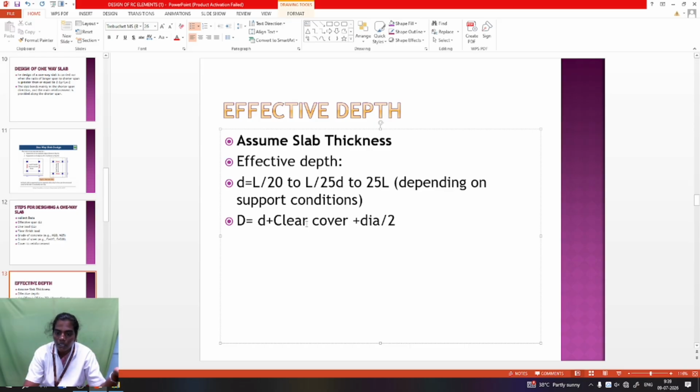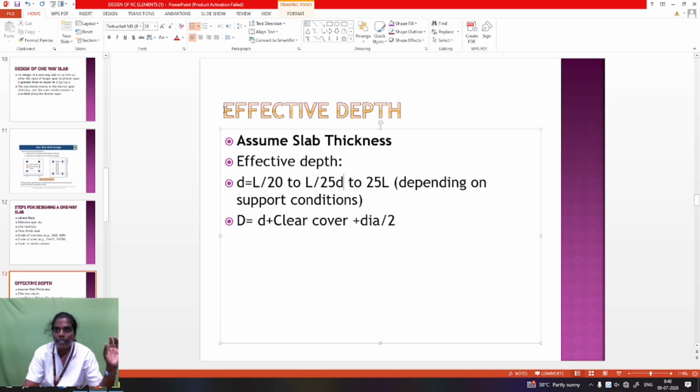The beam has a clear cover of 15 mm. The bar diameter is taken as 10, normally 10 or 16, up to 25, any one based on the structure. Normally within one floor, 10 mm diameter is used for distribution, so 10 by 2 is taken at maximum for the overall depth calculation.